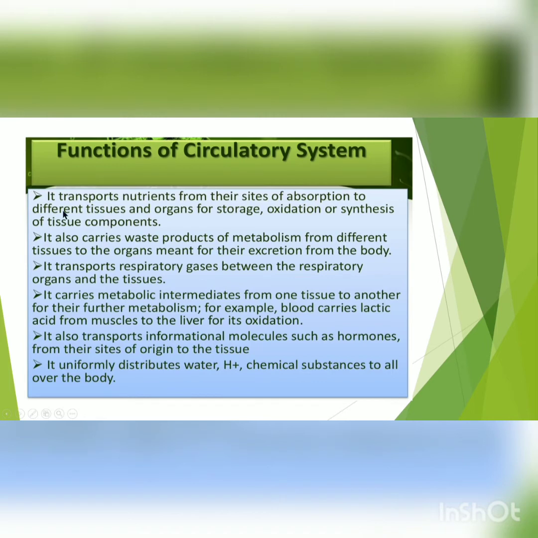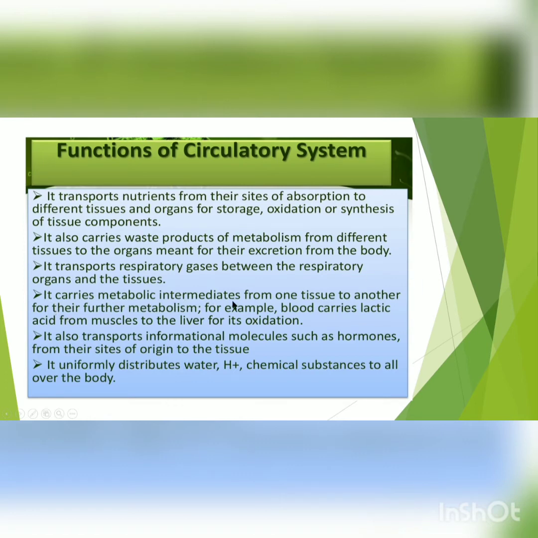What are the functions of circulatory system? Transportation of nutrients from their sites of absorption to the different tissues and organs for storage, oxidation, or synthesis of tissue components. Also carries waste products of metabolism from different tissues to the organs meant for their excretion from the body. Transports respiratory gases also, like oxygen and carbon dioxide, between the respiratory organs and the tissues.